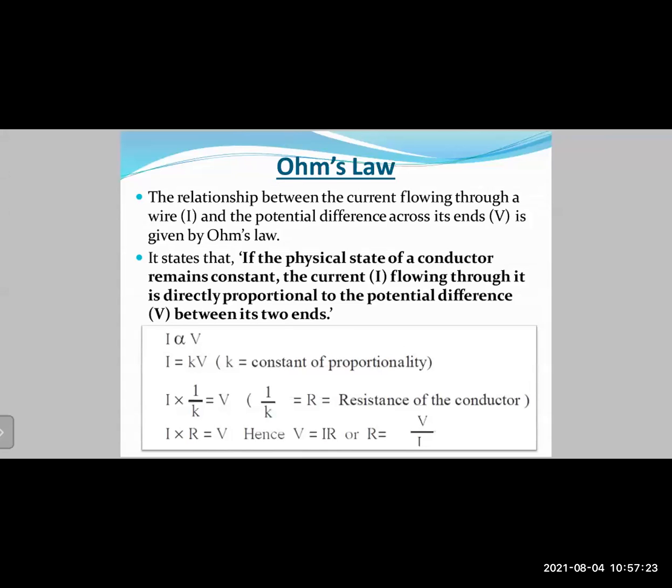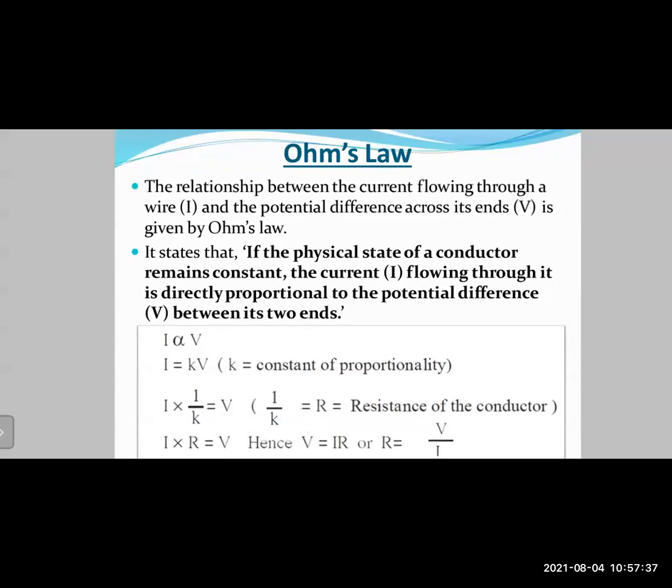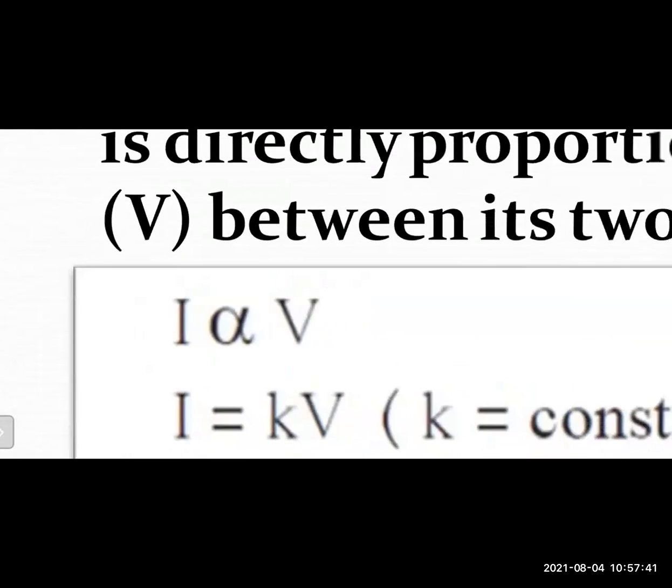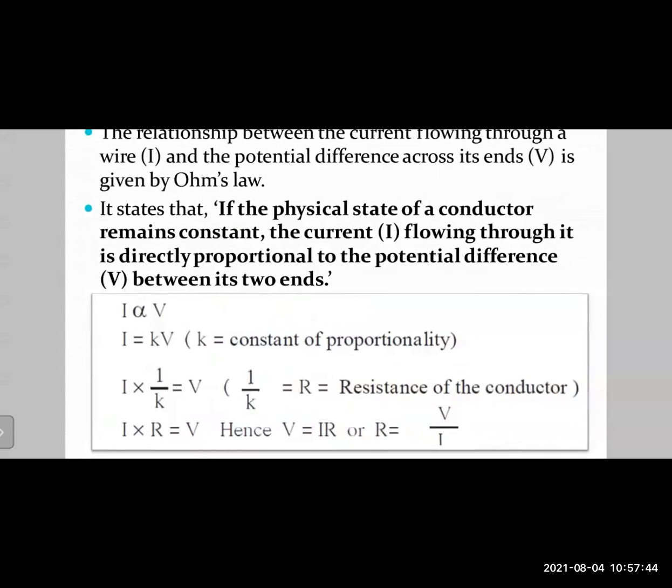Okay, so if the physical state of the conductor remains constant, the current I flowing through it is directly proportional to the potential difference between its two ends. That means I can say I is directly proportional to V, right? That symbol alpha means directly proportional. Now what does it mean? If the current increases, the voltage increases. If the current decreases, the voltage also decreases, and vice versa. If voltage increases, current increases. If voltage decreases, current also decreases.